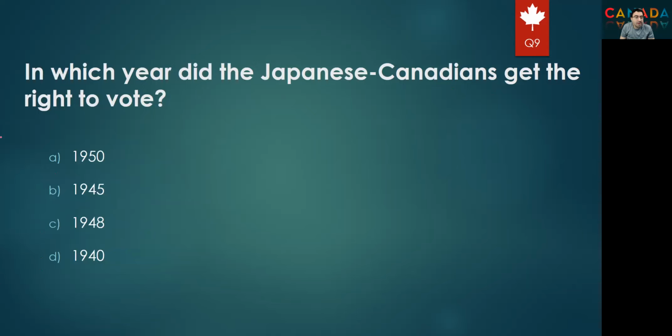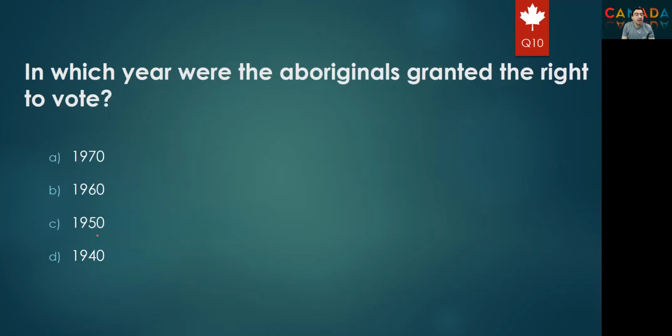Next question. In which year did the Japanese Canadians get the right to vote? The options were 1950, 1945, 1948, or 1940. The Japanese Canadians got the right to vote in 1948. The right answer is option C, 1948.